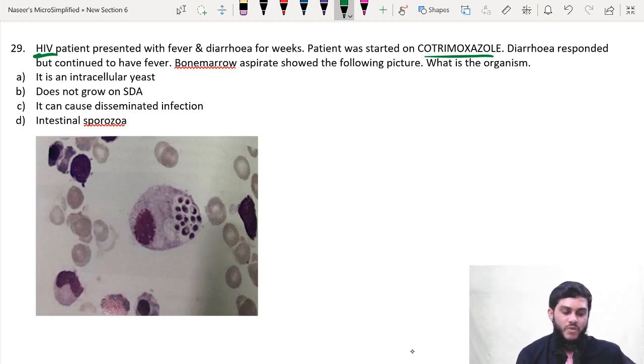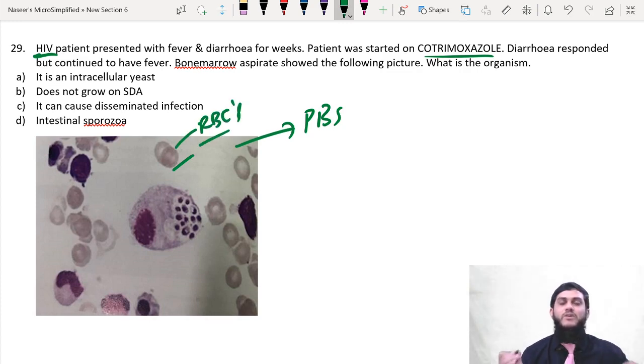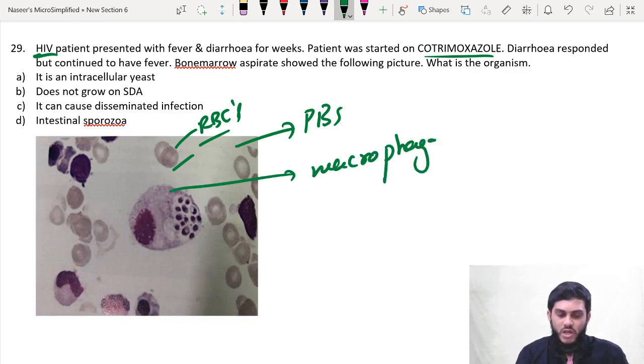What is the organism? If you see the following picture, first, what is this picture? This is a peripheral blood smear, because RBCs are there. Second, what is this? This is a macrophage. Now within the macrophage, see, these round cells are yeast cells. What is this?